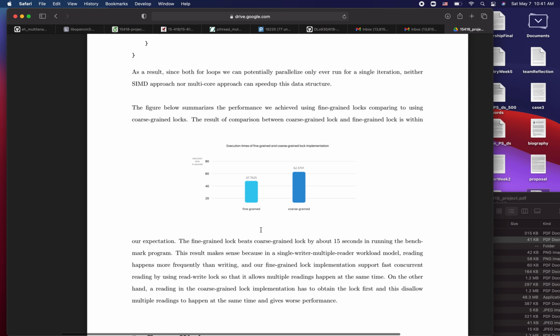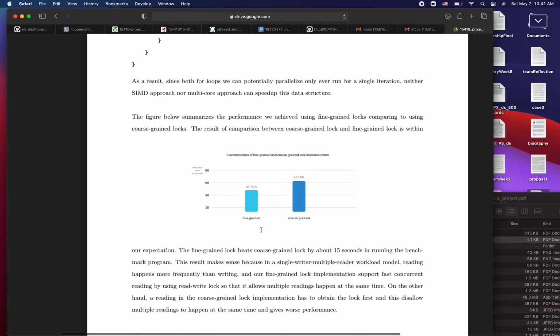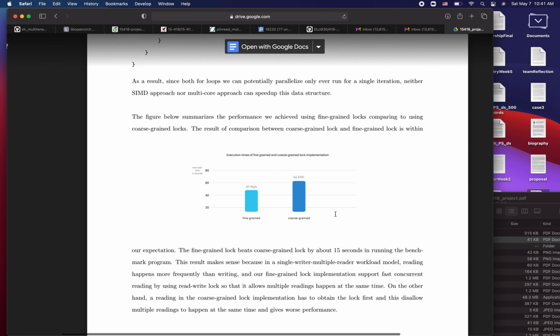The benchmark program we run our implementation against is a thread simulation of a single writer, multiple reader workload. And we ran the experiment on the Bridge machine. And the result of our experiment looks promising, as we can see from the generated graph here.